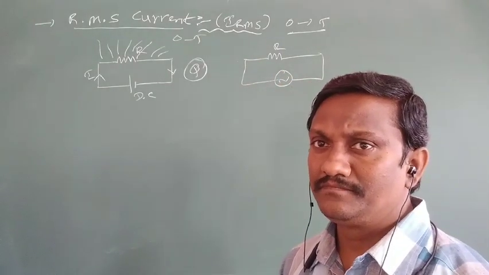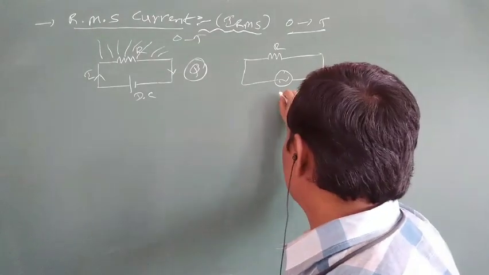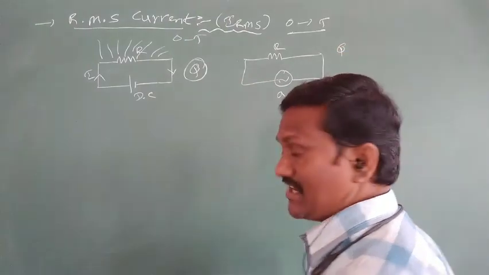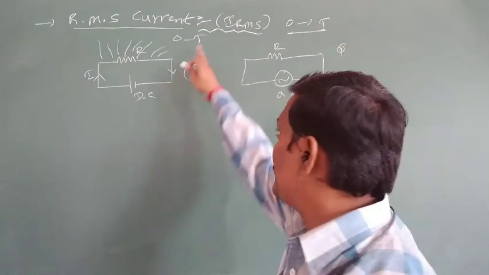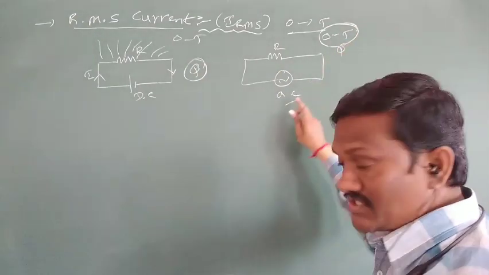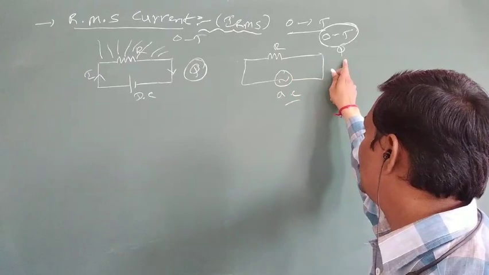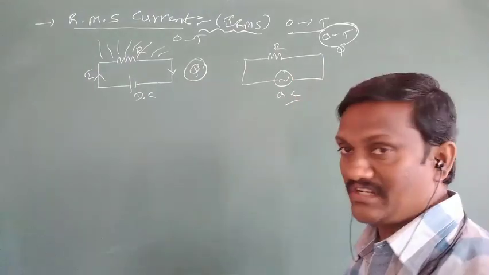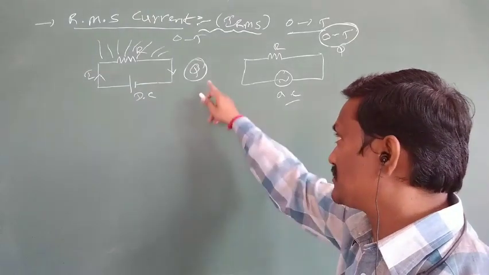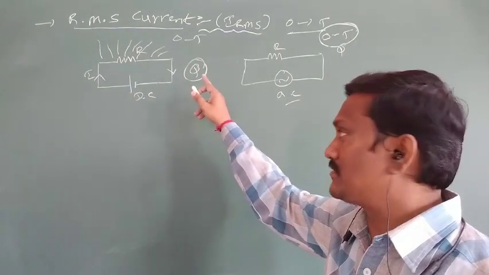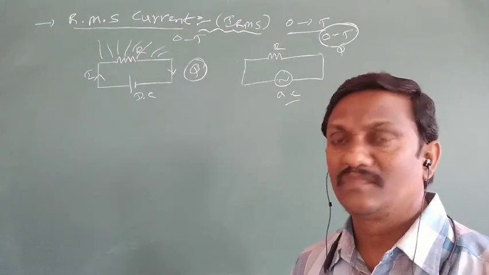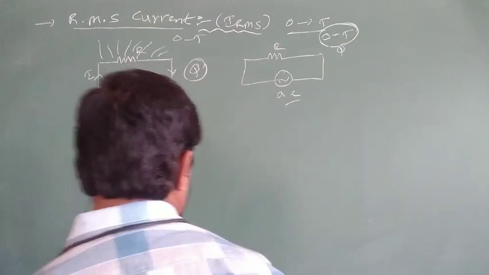So it is the amount of AC required to produce the same amount of heat in the same interval of time as that produced by a constant or DC source. That kind of current is called RMS current.